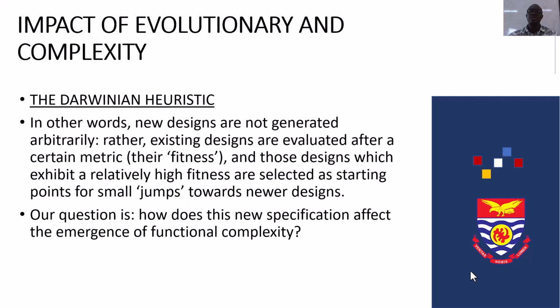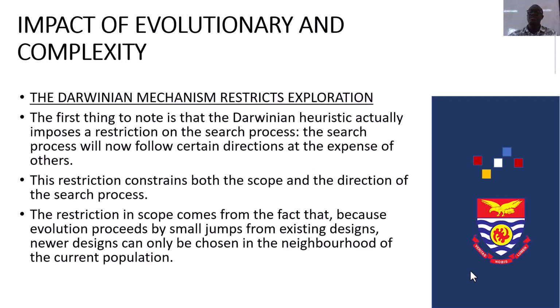In other words, new designs are not generated arbitrarily. Rather, existing designs are evaluated after a certain metric, their fitness, and those designs which exhibit a relatively high fitness are selected as starting points for small jumps towards newer designs. Our question is, how does this new specification affect the emergence of functional complexity?